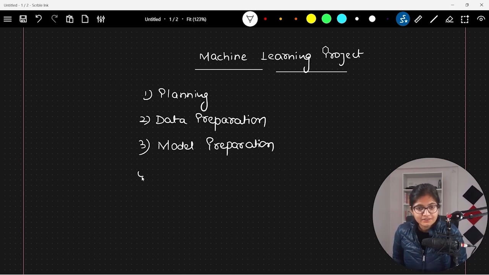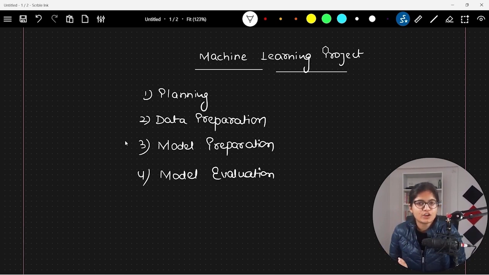Now, after that, the next important thing that we need to understand is the model evaluation part, where we need to see that, okay, we prepared our model, we got the predictions, but how much is the accuracy of that? How much is the F1 score of that? How much is the precision of that, recall of that? Depending upon which kind of problem we are solving, we have different model evaluation parameters, right? This is the fourth phase where we will talk about the model evaluation.